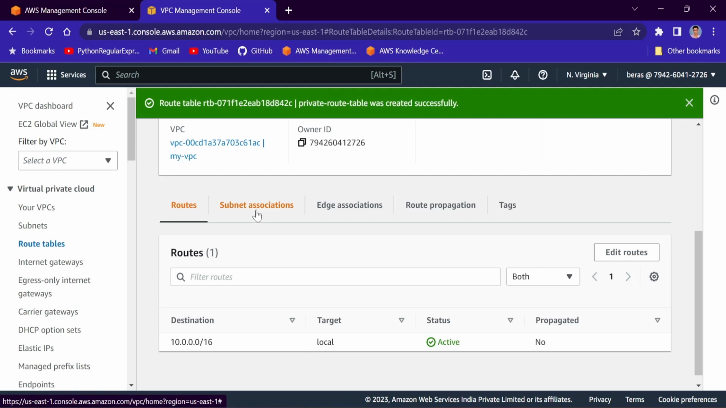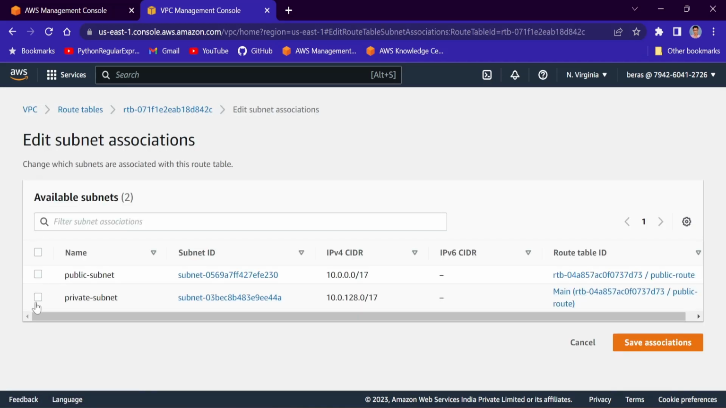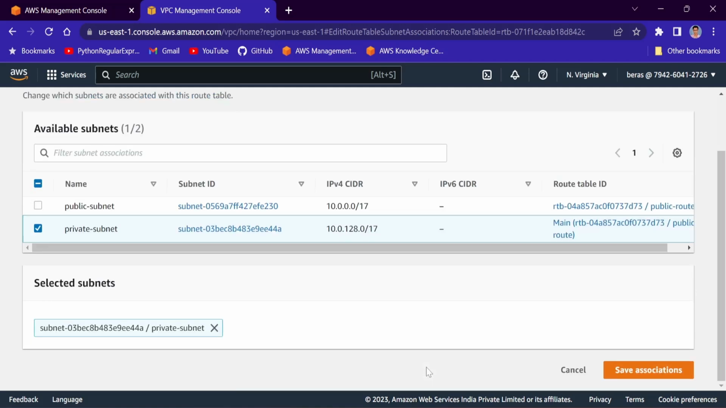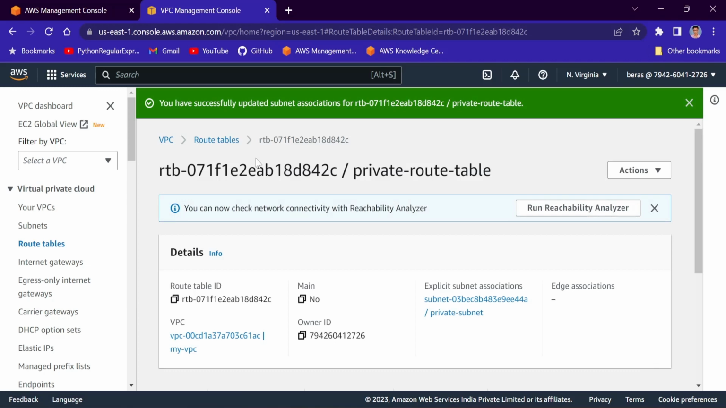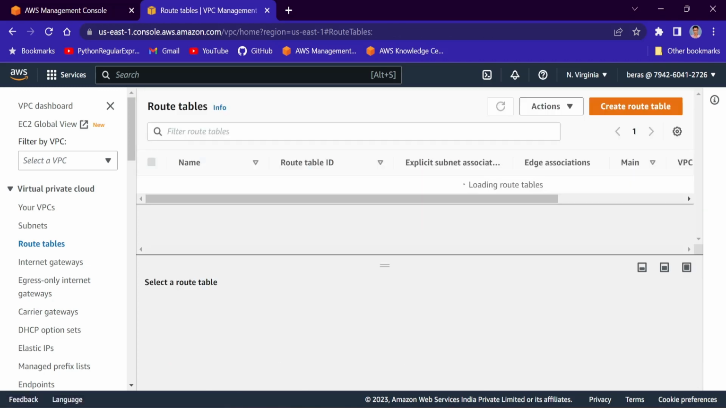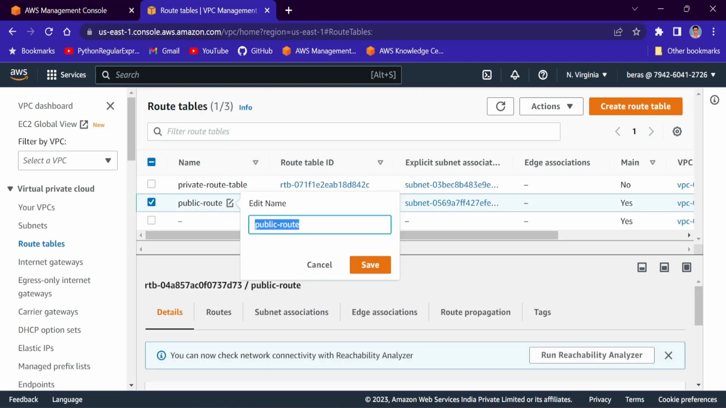So I will go to subnet association and we'll attach our private subnet. I will select the private subnet here, save association. Fine. I'll go to route tables again, and I will name this as public route table. Okay.